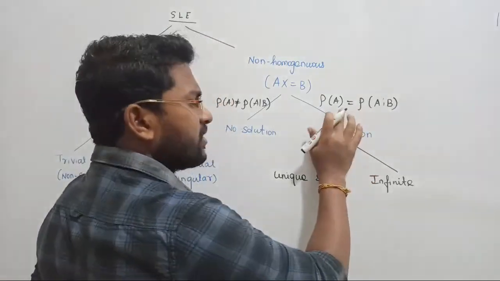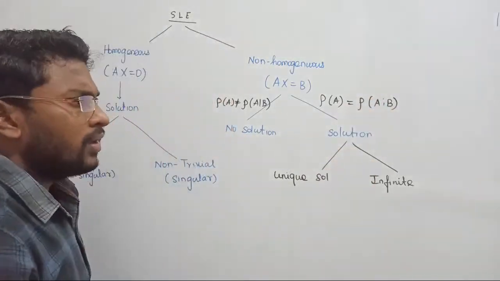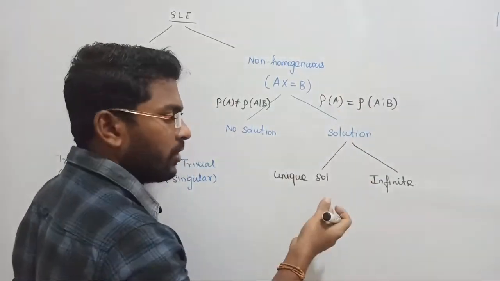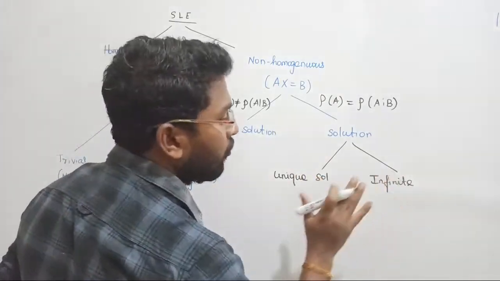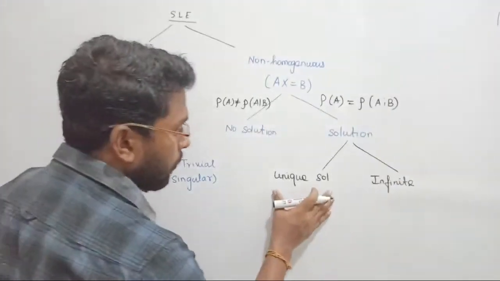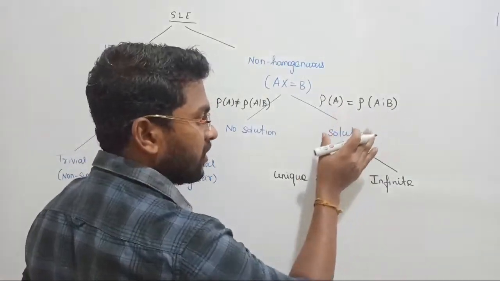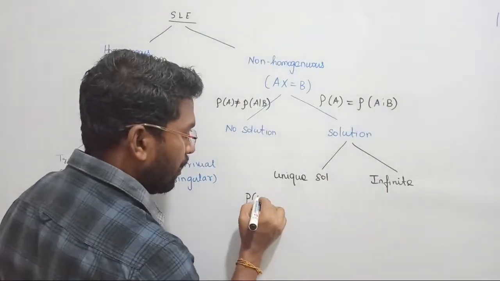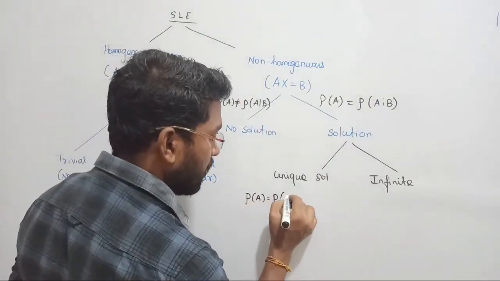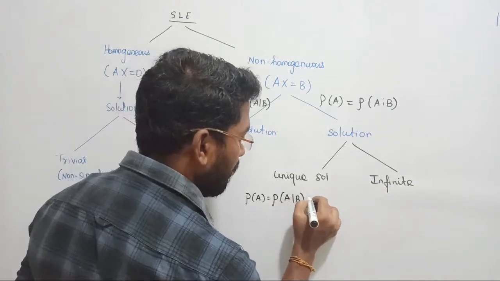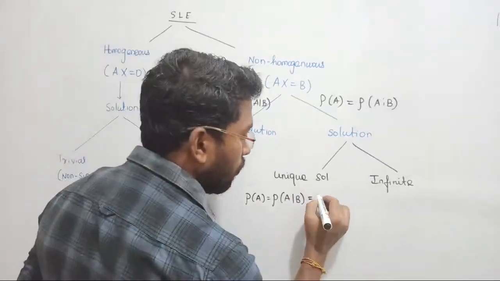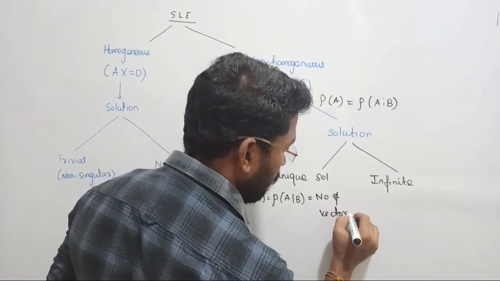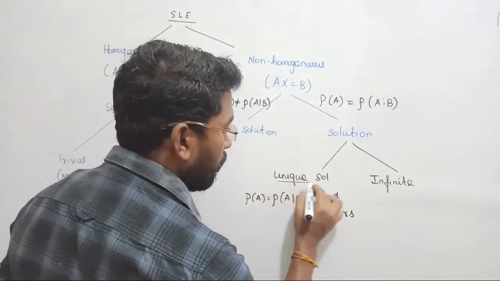Since the rank of A and the rank of [A|B] are equal, that system will provide some solution. I don't know whether the solution we are obtaining is a unique solution or an infinite number of solutions. That is not known. In order to test whether the system will provide a unique or infinite solution, the next condition is needed. Already two conditions can be satisfied: the rank of A and the rank of [A|B] become equal, and if it is equal to the number of unknown variables, then that system will provide a unique solution.